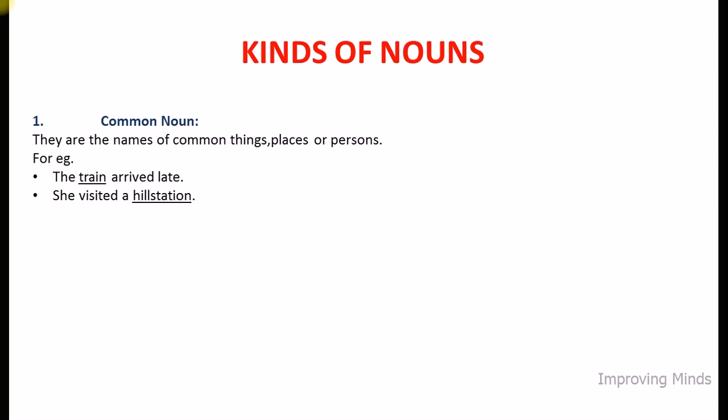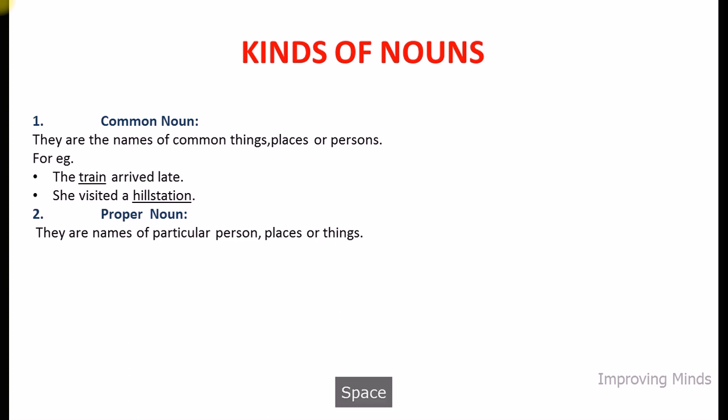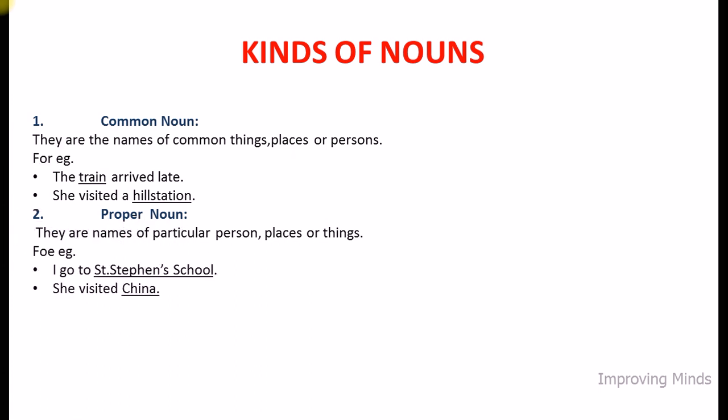Now the second category of nouns is proper nouns. They are the names of particular persons, places or things. For example, if you look at the first example, I go to St. Stephen's school.